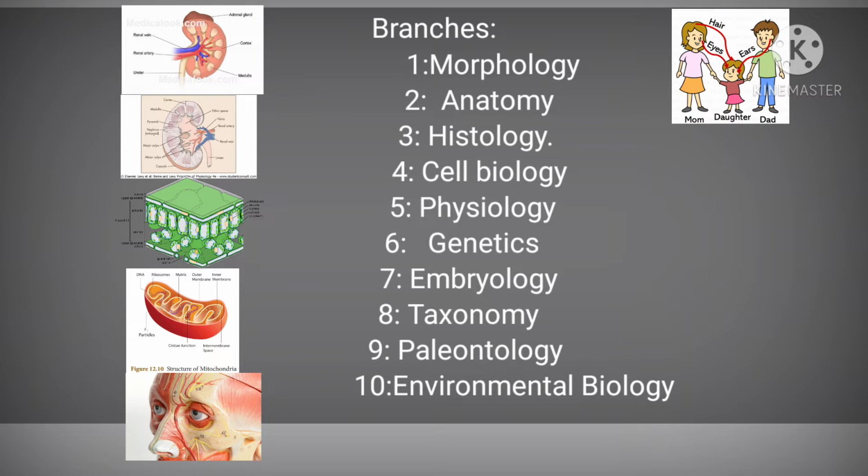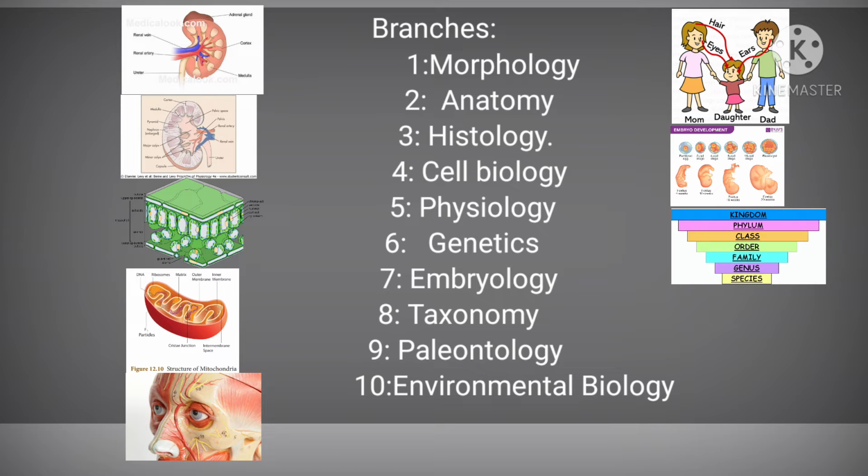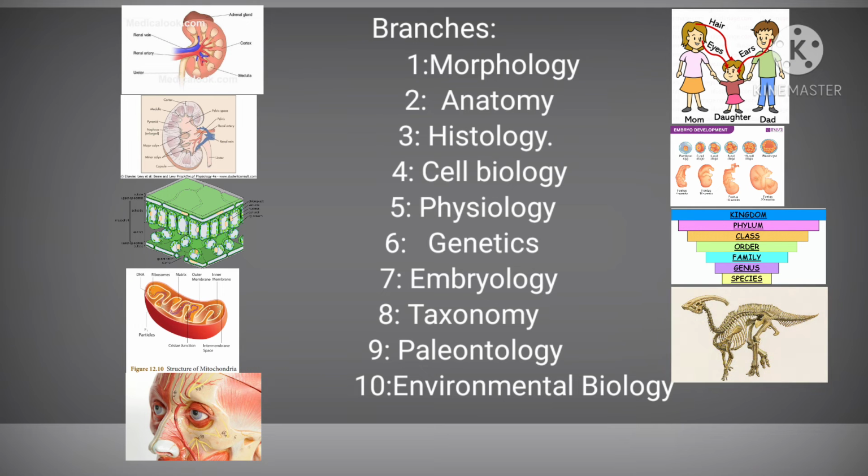Seventh, embryology. This branch deals with the formation, early growth and development of living organisms. That is, to study how human embryos develop from fertilization to birth. Eighth, taxonomy. This branch deals with the study of classification of living organisms into groups and subgroups. For example, kingdom, phylum, class, order, family, genus, and species. Ninth, paleontology. This branch deals with the study of history of life on Earth based on fossils. Fossils are the remains of extinct living organisms.